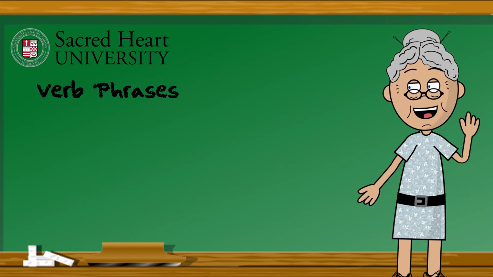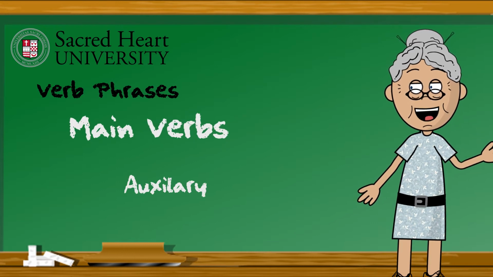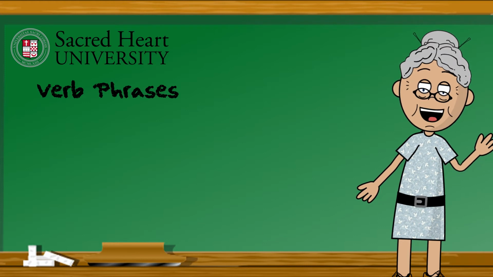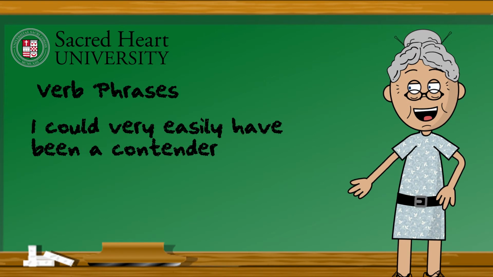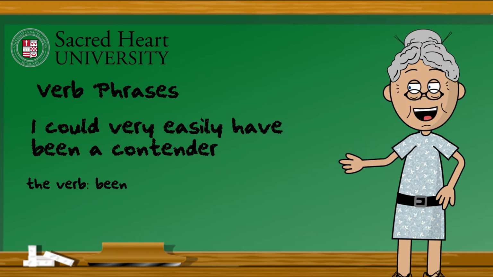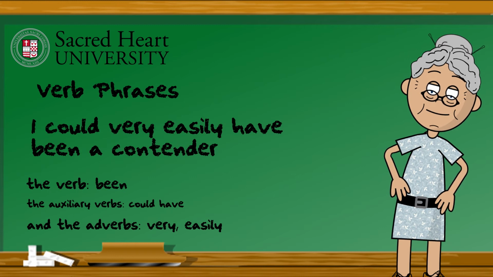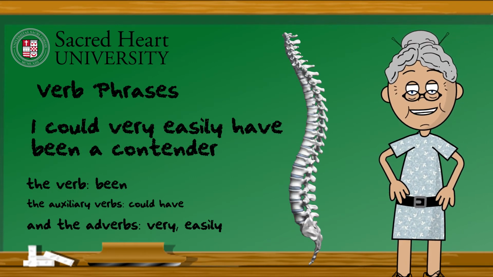You know they're made up of main verbs and their auxiliaries. Verb phrases, or VPs, also include any verb modifiers like adverbs. So if I say, I could very easily have been a contender, we know that the verb phrase includes the verb been, the auxiliary verbs could have, and the adverbs very easily. Verb phrases are the backbone of the sentence. Every sentence has one.